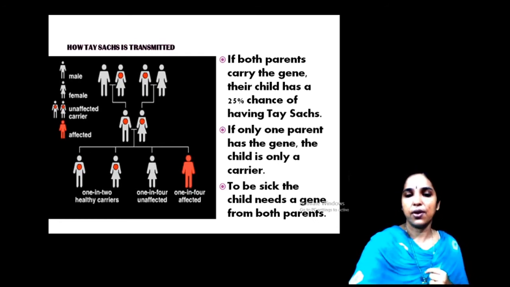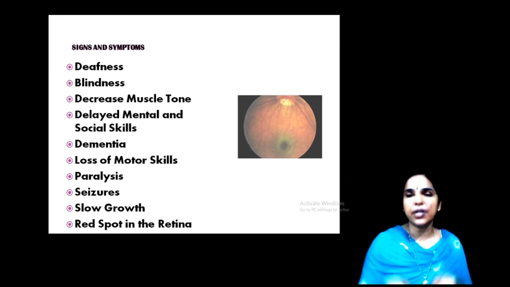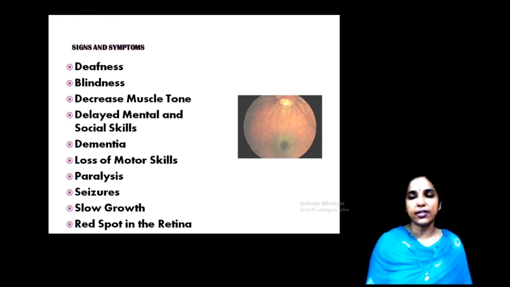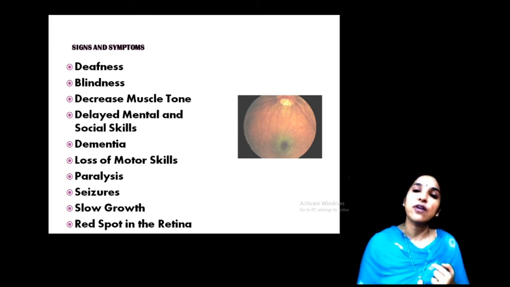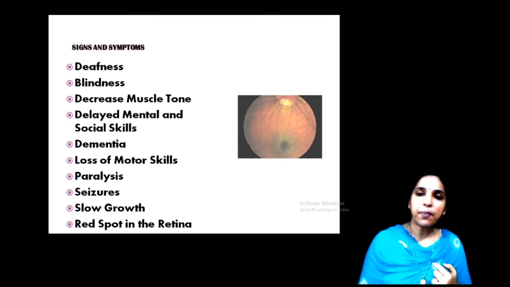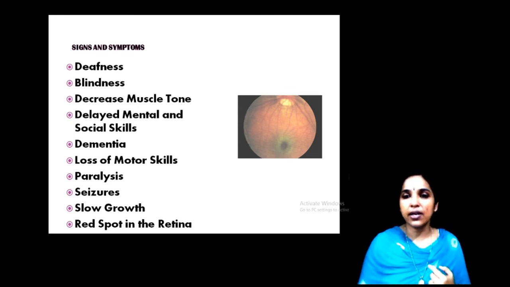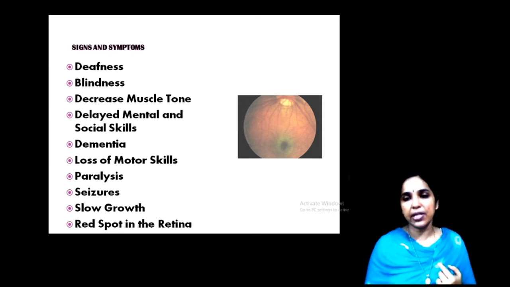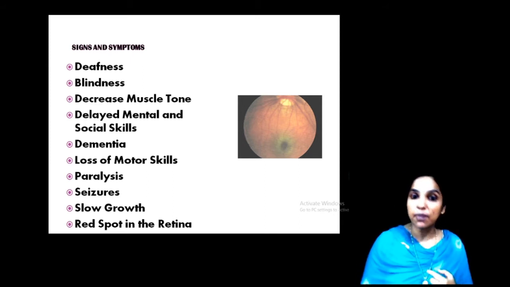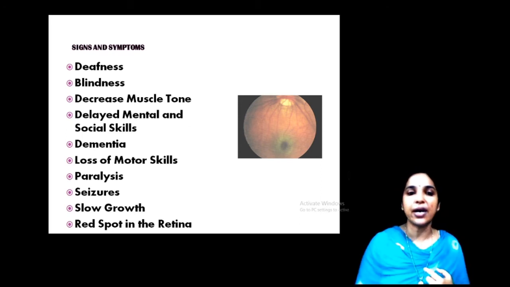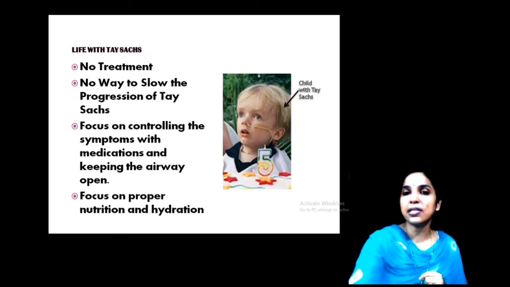Now, what are the symptoms? One common symptom I have already discussed is a red spot in the retina. Other symptoms: it affects the central nervous system, which controls our senses like vision and hearing, everything. So deafness, blindness, decreased muscle tone, delayed mental and social skills, dementia, loss of motor skills, paralysis, etc. These are some of the symptoms.